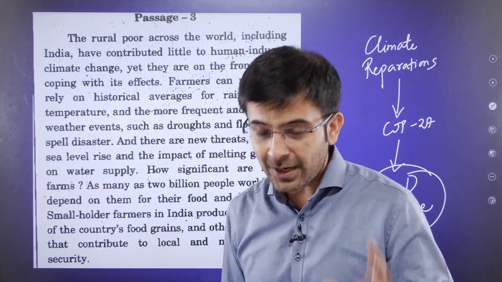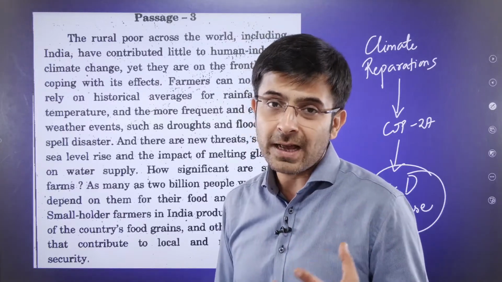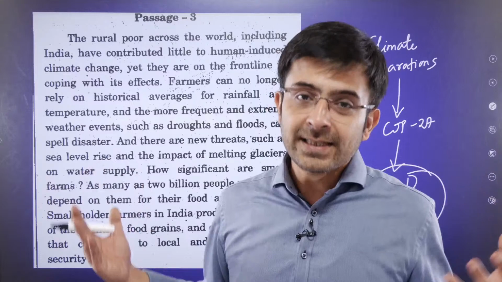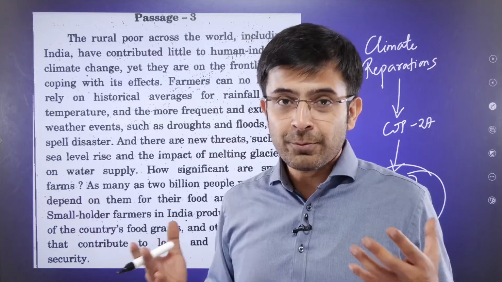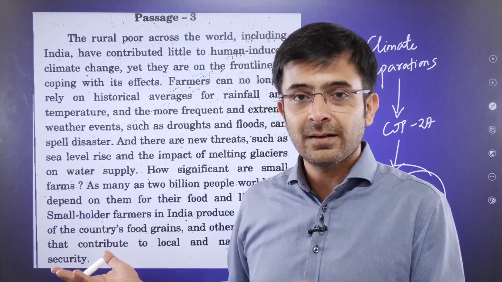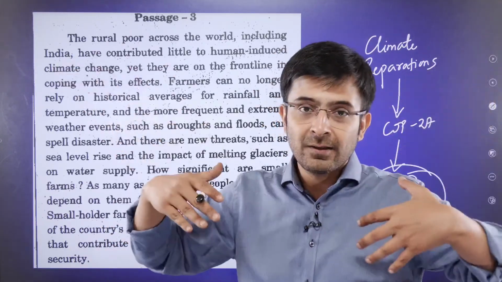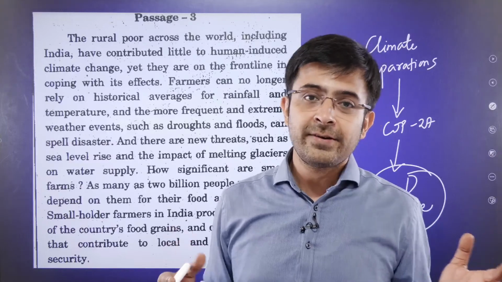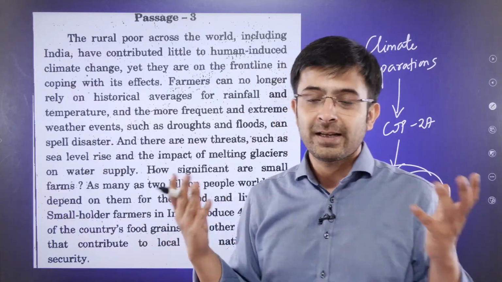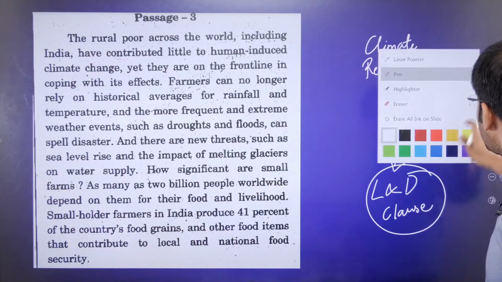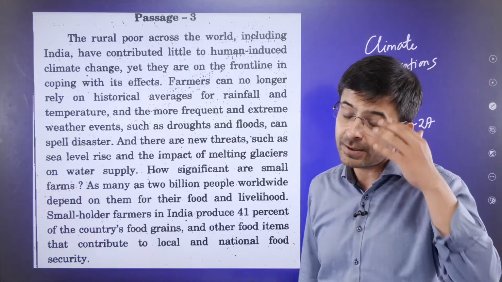The fact that these rich countries are not very keen on loss and damages and climate reparations is the biggest example of hypocrisy you can ever find. Their whole economies are built on exploitation of resources that are found in, say, the global south or the developing countries. And now the global south and the developing countries are having to face the onslaught of climate change. And yet these rich countries are all like tapping their cigars and like, okay, we'll consider this problem later. Biggest example of hypocrisy. But moving forward, that's not the central thrust. But do make sure that you go through this, especially for your civil services. If you're writing prelims, the loss and damage concept is a must-read.